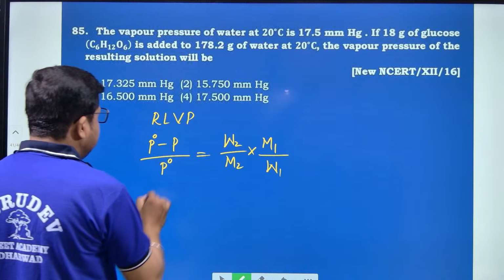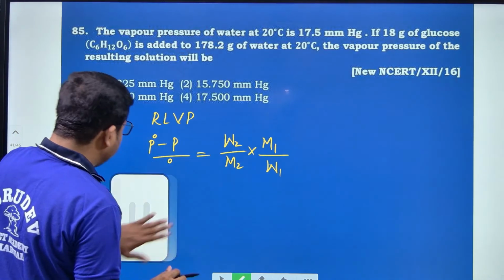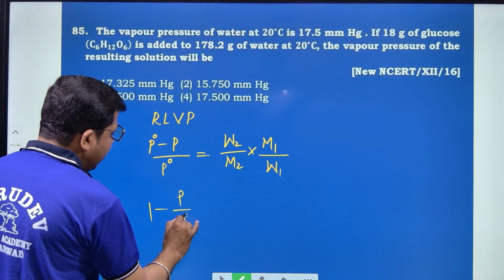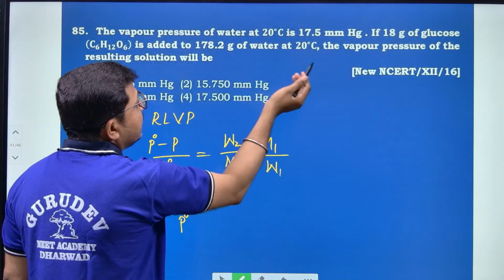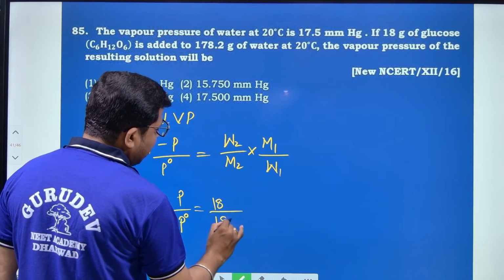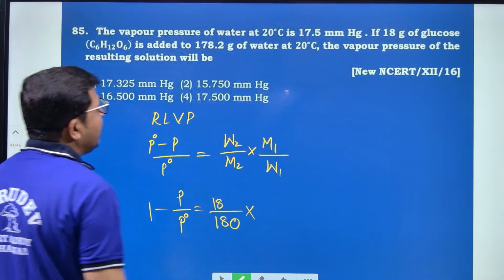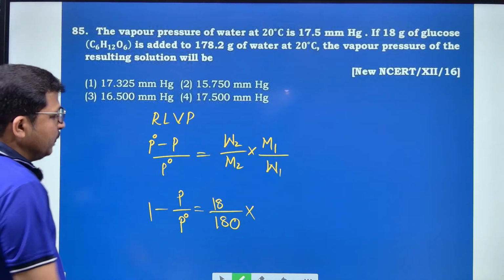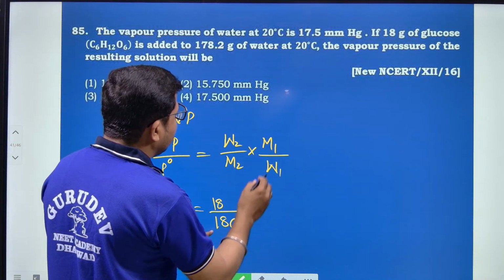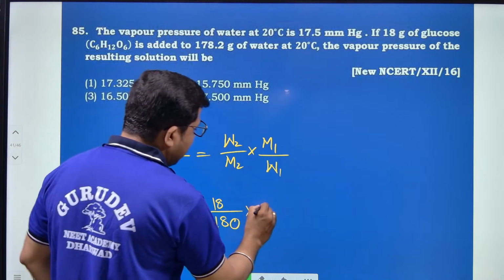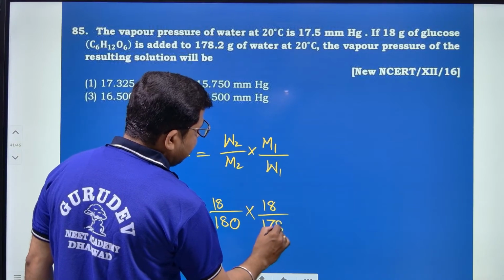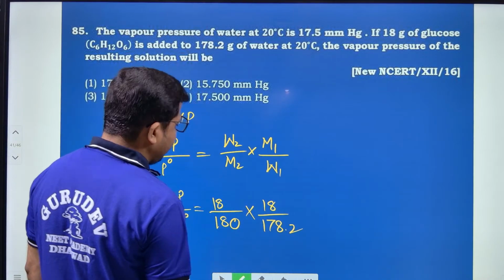What we have to do? See here, I will take P naught minus P divided by P naught is equal to W2, they have directly given, that is 18 gram of glucose, and molar mass of glucose is 180, and next M2, and then M1 is water, molar mass of water is given, and W1 is 178.2 gram.